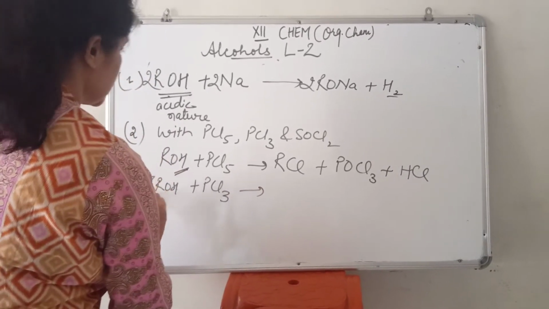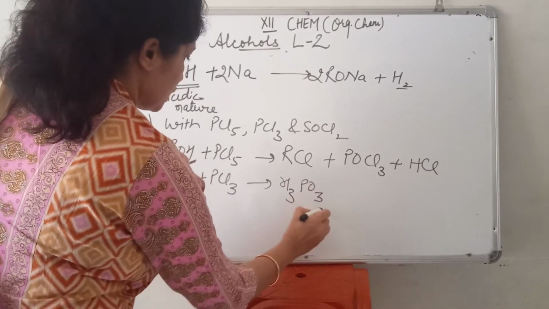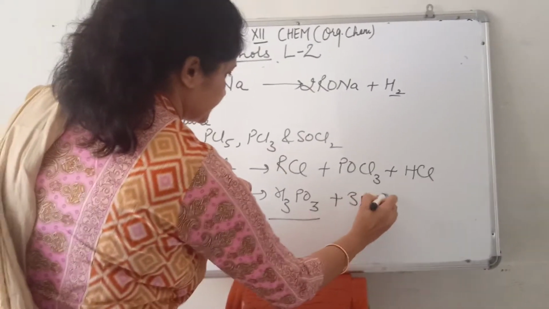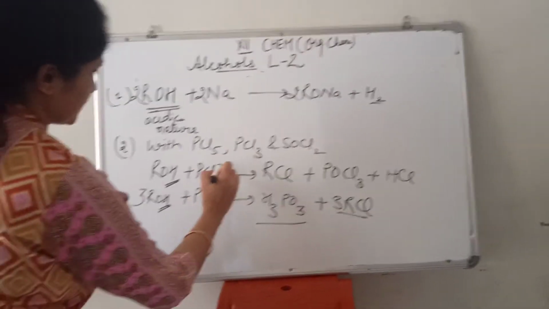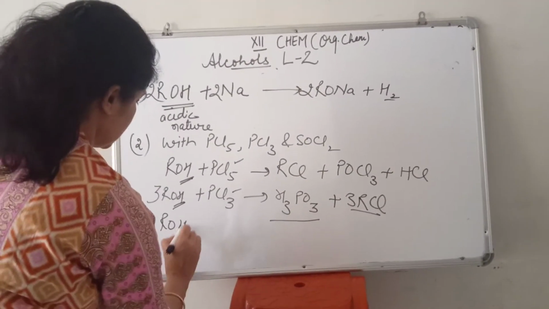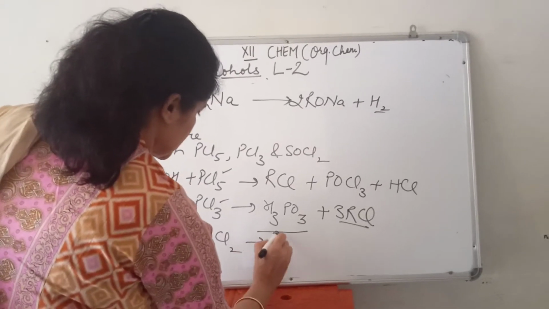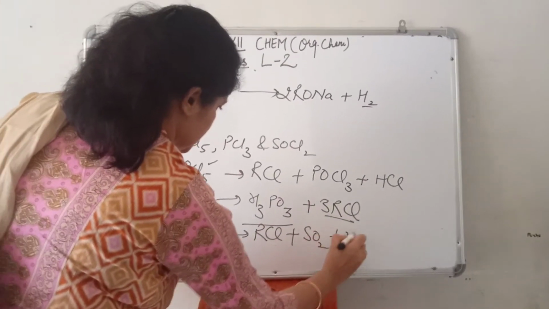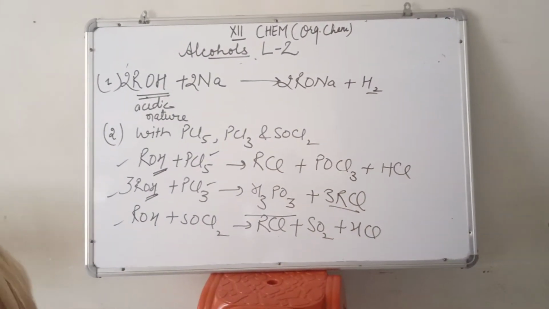Now in this case, phosphorus acid is formed. Always you have to learn this. Phosphorus acid is formed plus 3RCl. Hydroxy group is replaced with chloro group. These both are chlorinating agents. And with thionyl chloride, again RCl plus SO2 plus HCl. So these three equations are very important and very easy also.